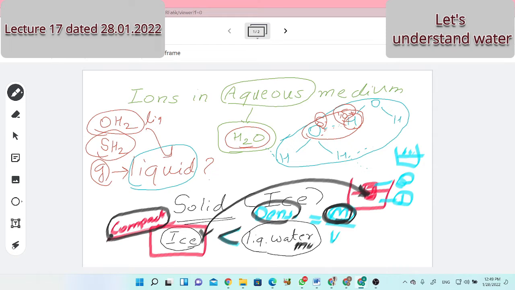So now if I take 50 gram of water, it occupies one volume, and if I take 50 gram of ice, it will occupy more volume. Then who is more compact? Ice is more compact or water is more compact? Ice. Ice is more compact. Okay, that's a legacy of our basic concept. My simple question is, one particular entity is occupying one volume, say x. The same entity occupies volume y, and y is larger. Then when it occupies volume y, is it more compact, or when it occupies volume x? Compactness means closeness.